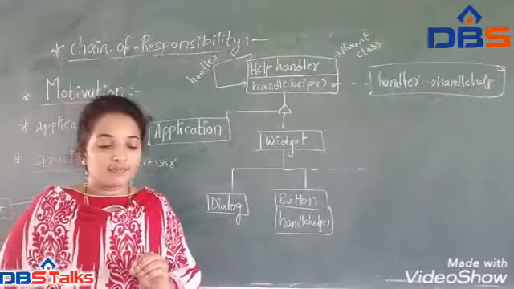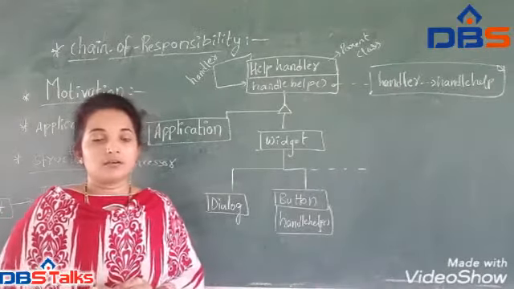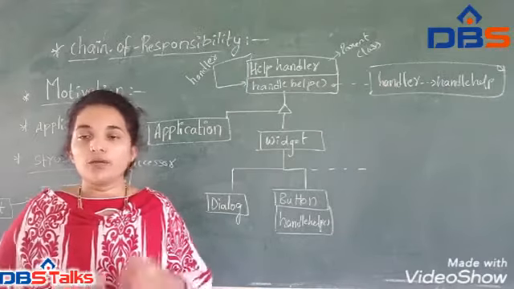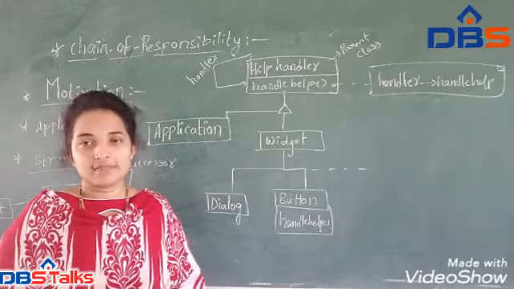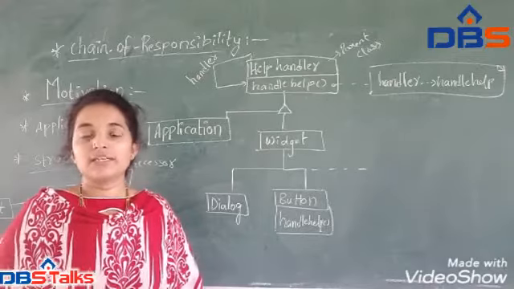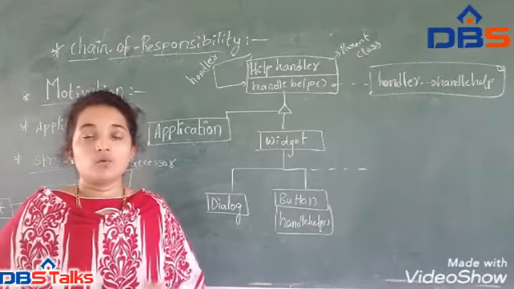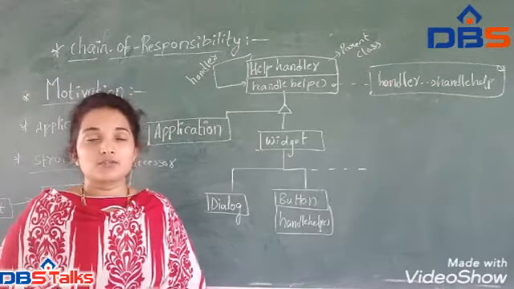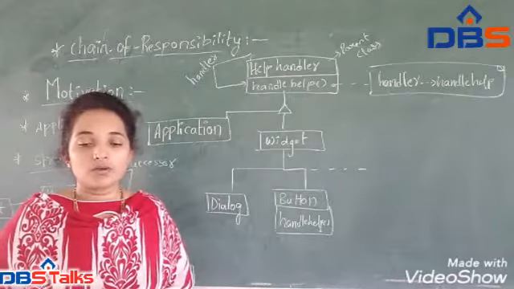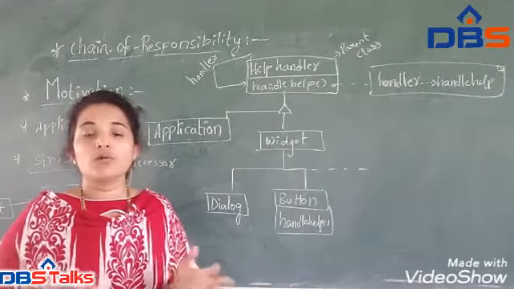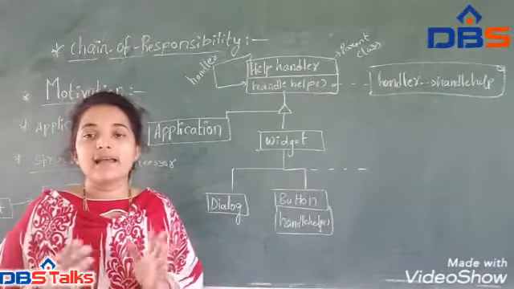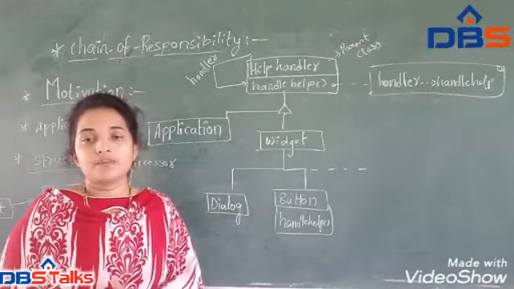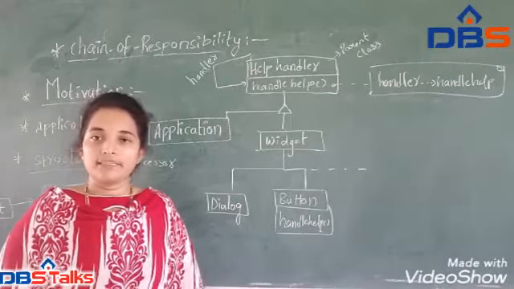In this, the user will generally provide one sender and one receiver, but chain of responsibility provides one sender and multiple receivers. So the receivers' main responsibility is that one or more of the receivers can handle the request. That is called the applicability.